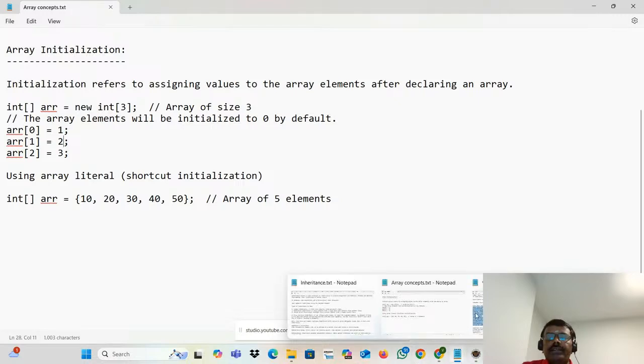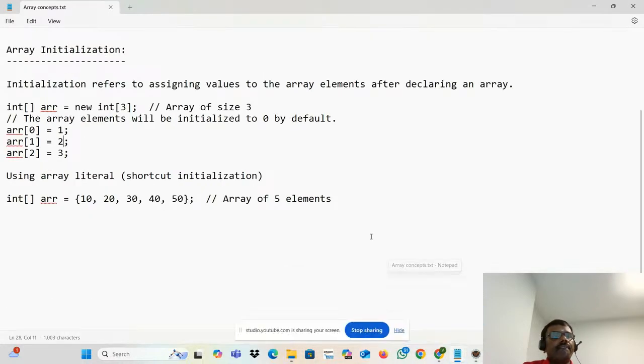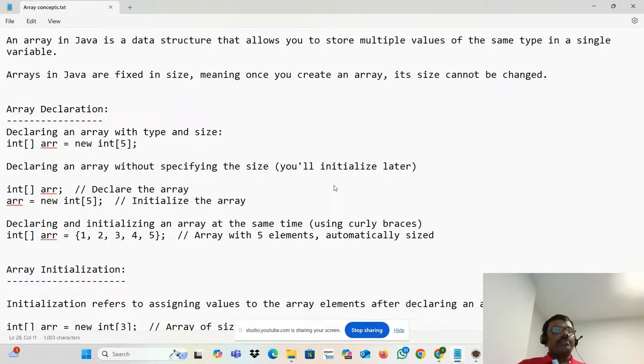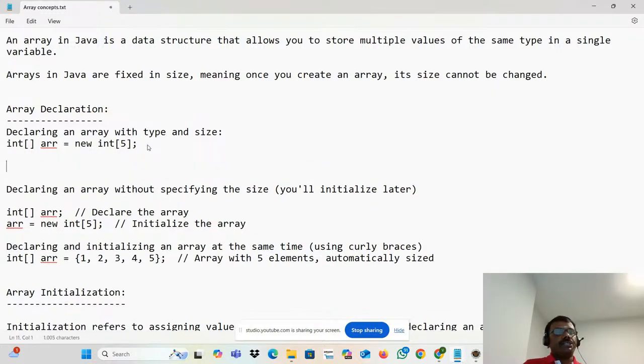How do you declare a one-dimensional array here? The declaration is like this: integer data type, square bracket, variable, is equal to new data type, square bracket, and you can put the size this way. This is size 5. This is one way we can do that.